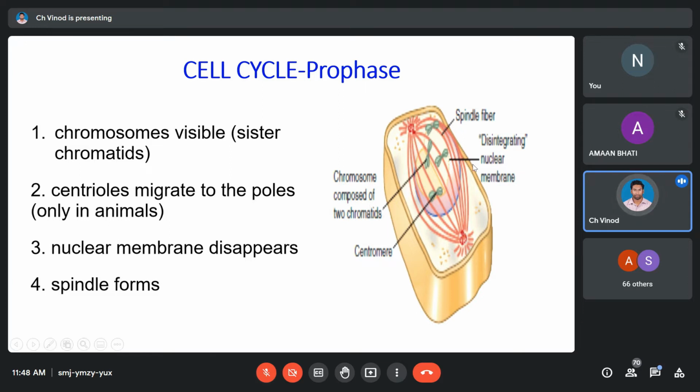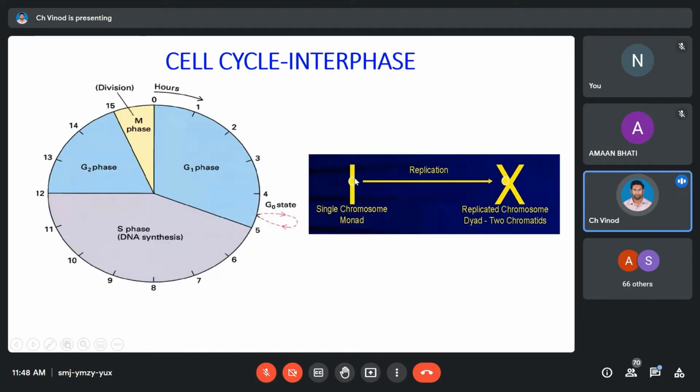Once your membrane is gone, then your spindle formation happens. The spindle is nothing but some of the cytoskeletal elements which are forming a robust, rope-like structure, and this rope-like structure will be mechanized. Why? Because they go and bind to the centromere. So your chromosome basically has this center, right? This one is called a centromere. So that spindle, that rope which is forming, gets connected here, and this is now going to act as a junction of movement.